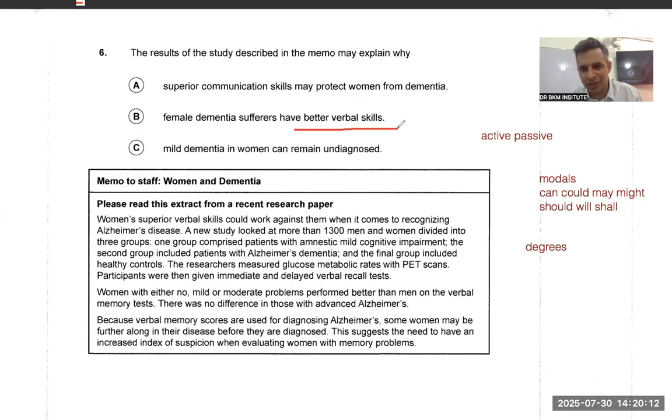This is the first question having degree. Modals, I can see the word may. Modal, I can see the word can. One more instruction was reading questions nicely. This was also one of the instructions we have done today. Degrees, modals, active, passive. What else, guys? What am I forgetting? Prepositions like to, into, before, after, and one more thing.